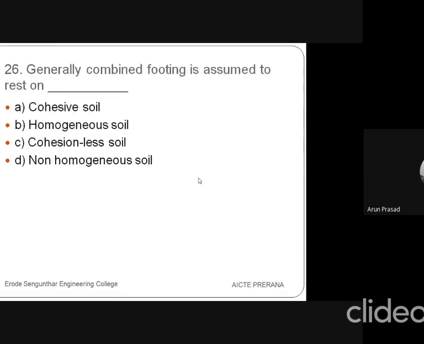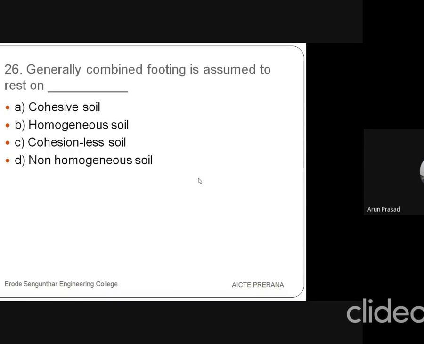Then 26th question is, generally combined footing is assumed to rest on cohesive soil, homogeneous soil, cohesionless soil, or non-homogeneous soil. Any guess? While we are constructing a combined footing, the soil has to be one of these types. Cohesive soil means it is always bound together, it is cohesive in nature. Example, we can say clay.